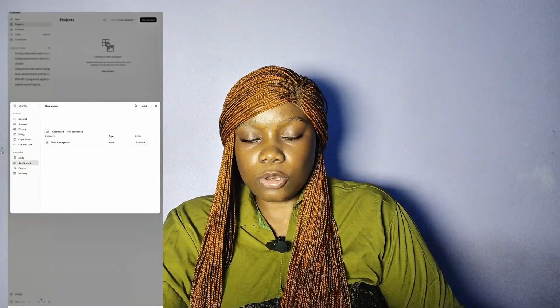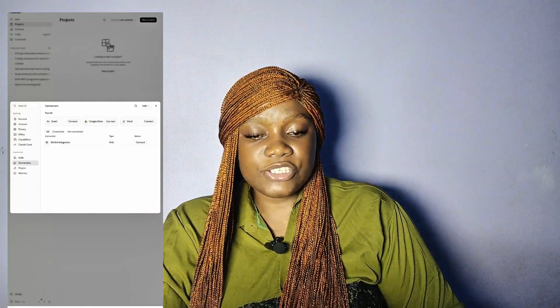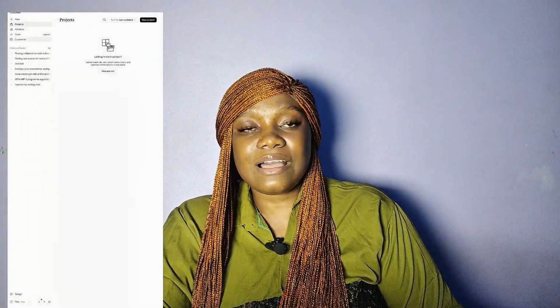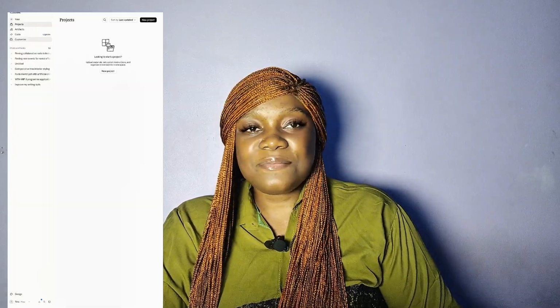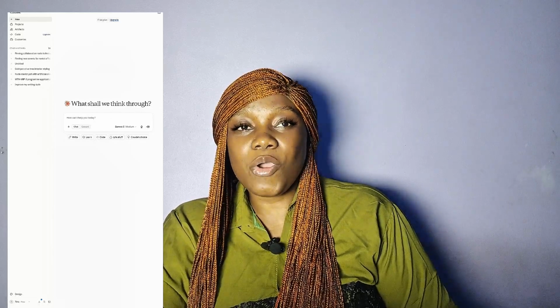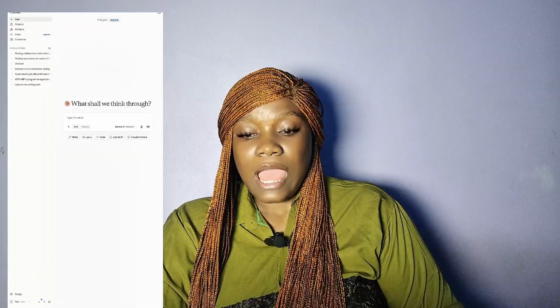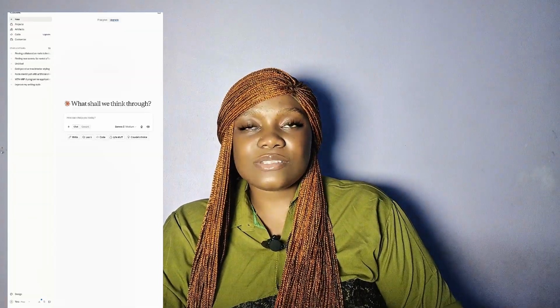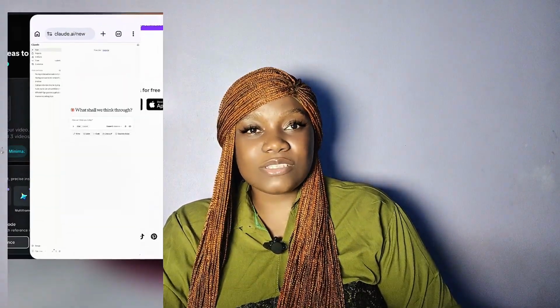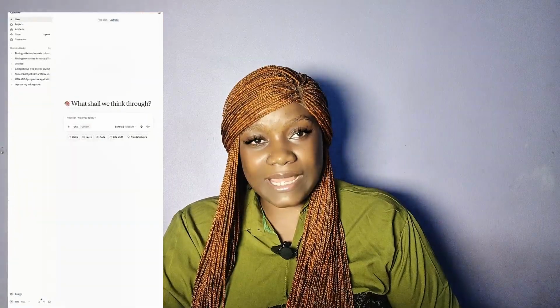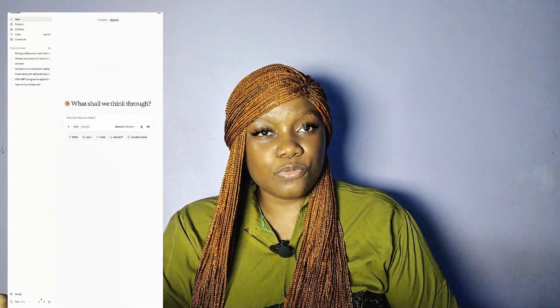What I don't like about Claude is that it's not built for AI image generation, but you can build your carousels on it, especially when you connect it to Canva. This is a separate tutorial on how you can connect your Claude to your Canva, so it can help you generate images for your carousel. I will rate Claude AI 8.5 out of 10. And if your content lives or dies on writing, if your content is heavily focused on writing, then Claude is actually the tool for you.